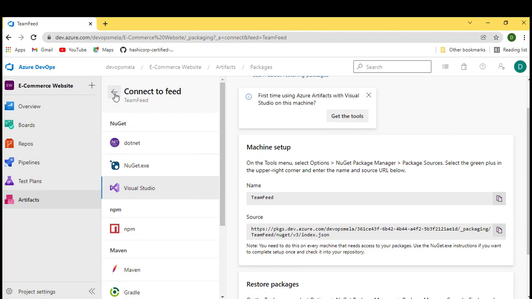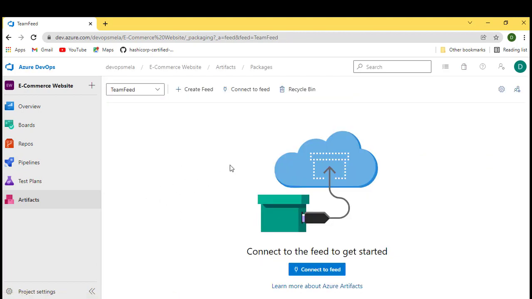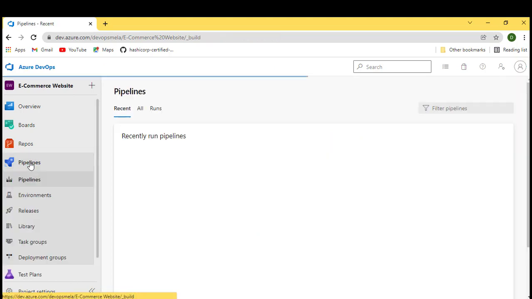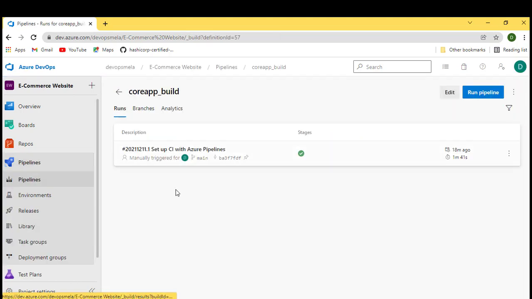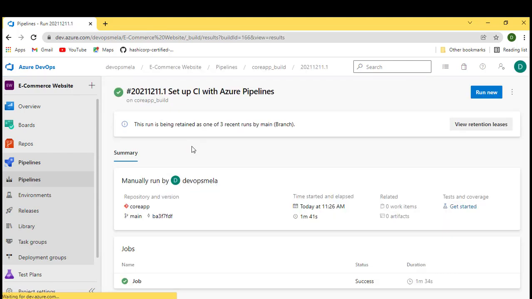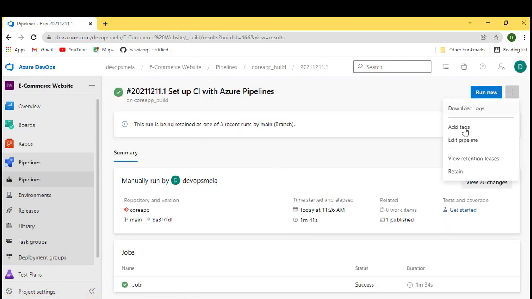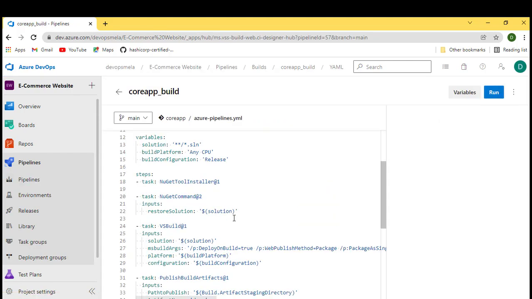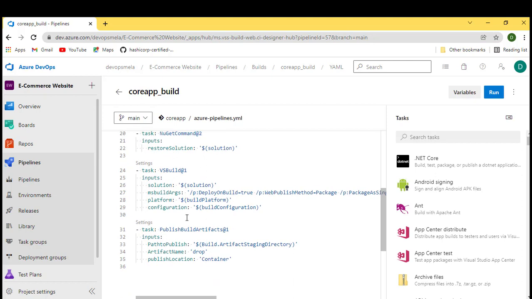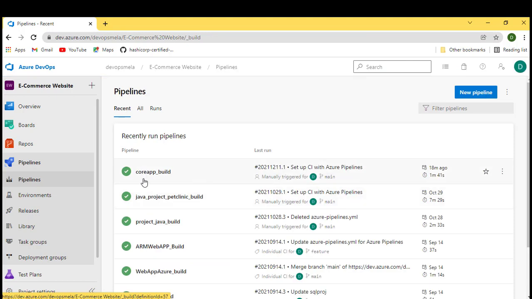I need to have my package pushed to this particular feed first. If you see, my build pipeline ran successfully. In order to push this as a package to my feed, I can add a NuGet task over here and push it post the build. But I'll not use this existing pipeline. I'll create a new pipeline.